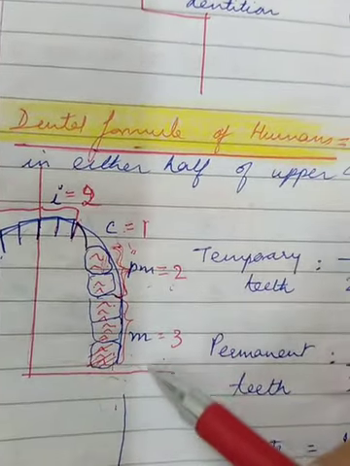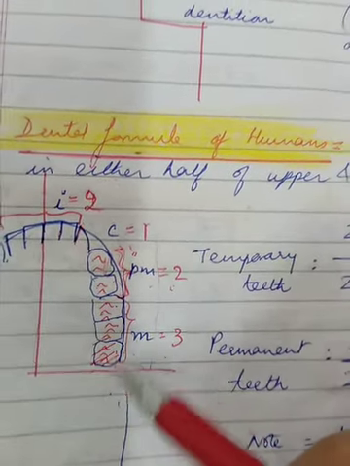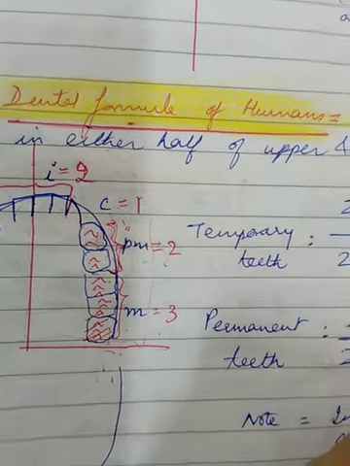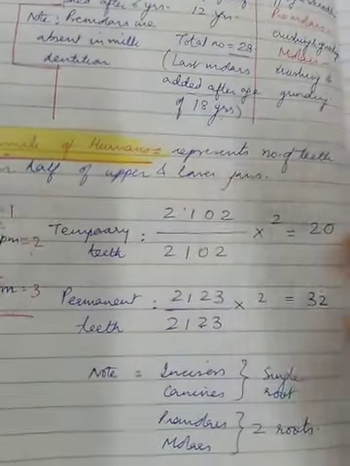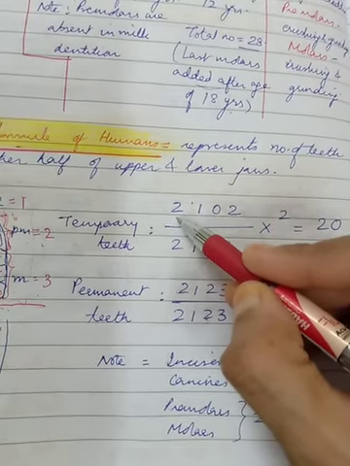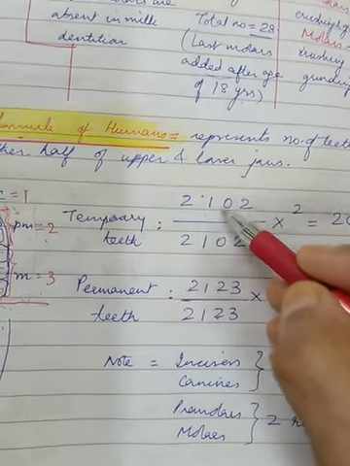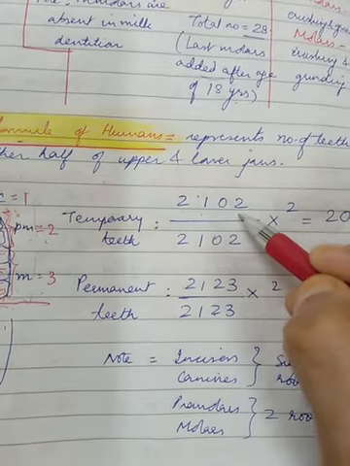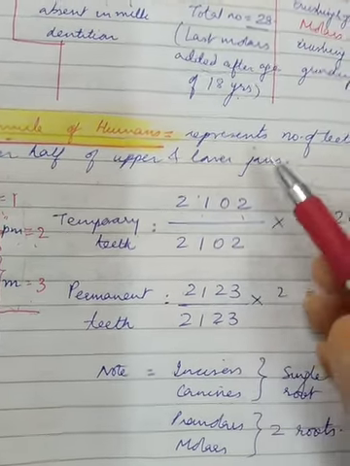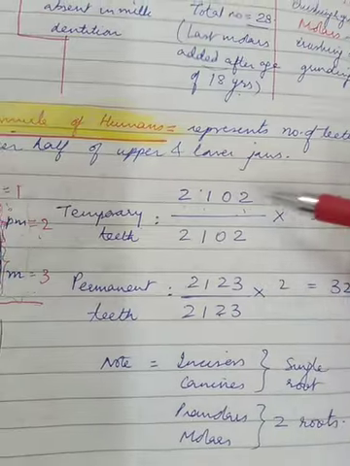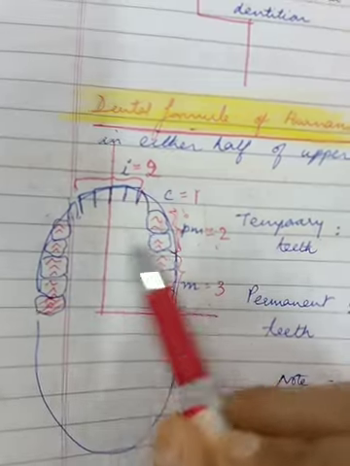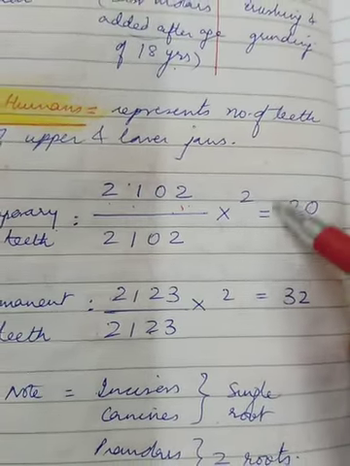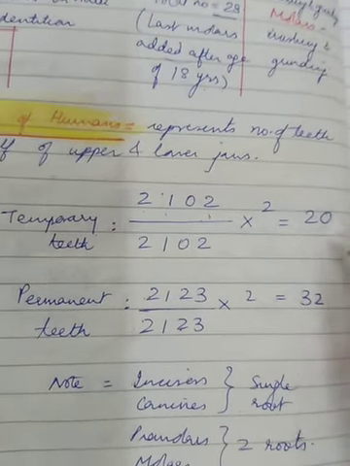The number of teeth falling in this half of the jaw, that is upper or the lower, they will be the same in number. So temporary, it is 2102. Why is it 0? Because incisors mean 2, canine 1, premolars I said is absent, and molars will be 2 because the wisdom is absent, right? So this is into 2, that means completing it or doubling it up. If you multiply it by 2, then only the number completes in the upper jaw. Alright, and similarly the lower ones again into 2. So total teeth in a temporary denture would be 20.